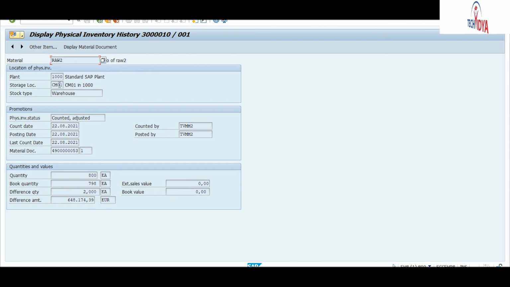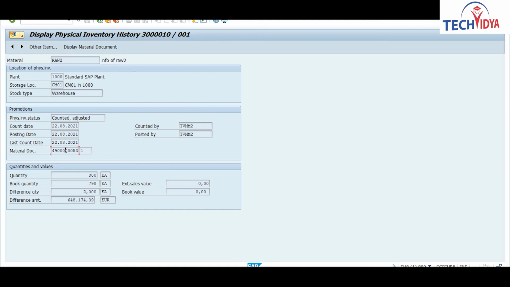And you have posted this inventory with this material document. This is the quantity that you have entered: 800 quantity, and your book quantity is 798. So there is a difference of 2 quantity. For this 2 quantity, your value is this much, that you have posted.